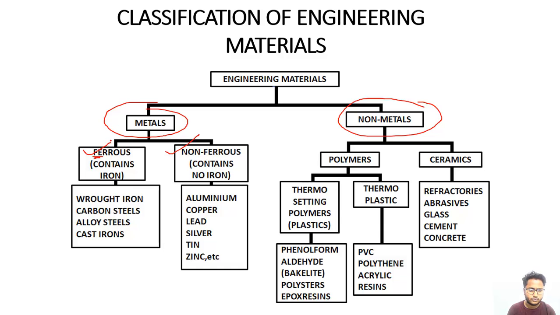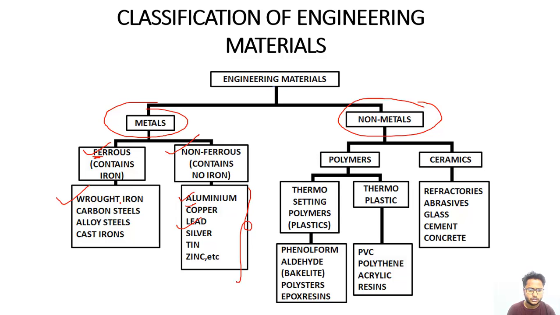This Fe means that if the iron content in the material is much higher, meaning the majority of the substance is iron, that material is known as a ferrous material. And if there is no iron, then it is known as a non-ferrous material. So pure aluminum, pure copper, pure lead, pure silver, pure tin, and pure zinc are non-ferrous materials.